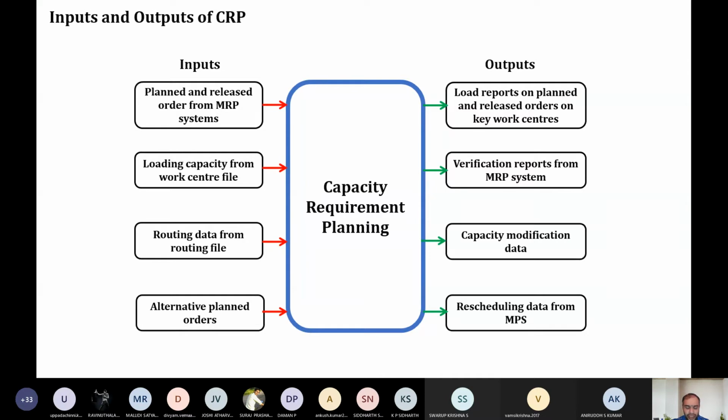What is this routing data? The path traveled by the raw material. The raw material will go under different machines, will be put under different machines to get the final product. So the path traveled by the raw material till it gets the finished product, we can call it